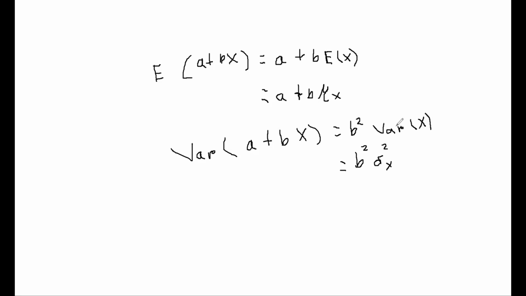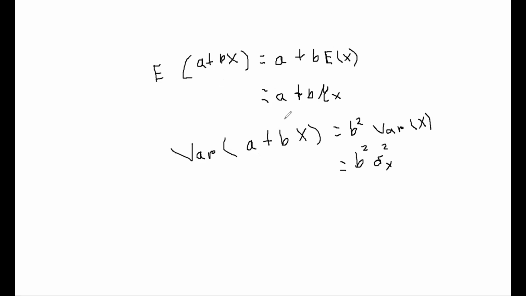But in a multiplicative function, which is bx, the b will not work and it has to be out of the bracket. So that's why it is b, and expectation will work on x.